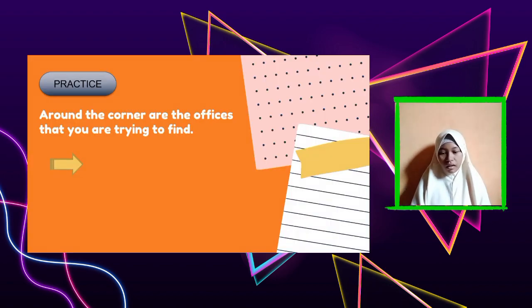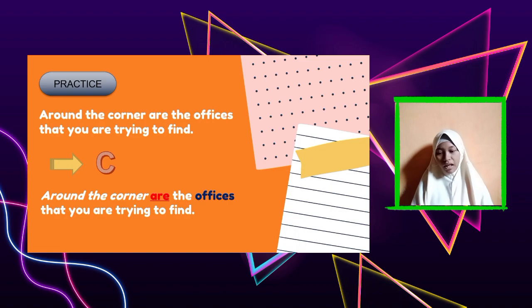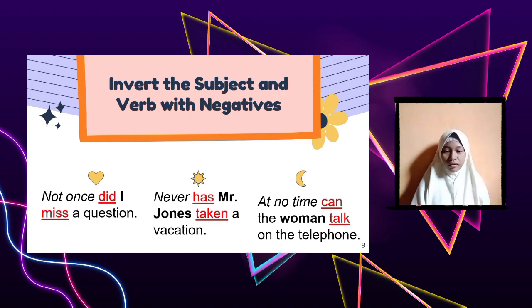Okay, the last one: around the corner are the office that you are trying to find. Okay, what do you think? Correct or incorrect? So the answer is correct. It follows the pattern. Around the corner is the place, are is the verb, and office is the subject. So correct. Okay, so let's move on to the next topic.